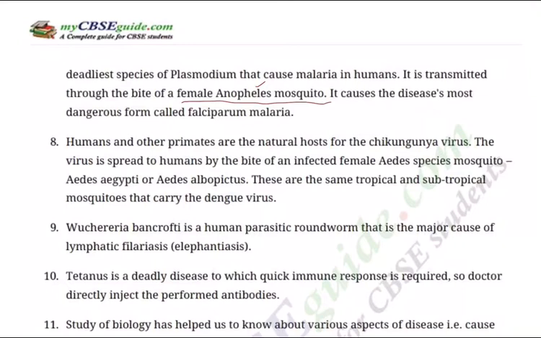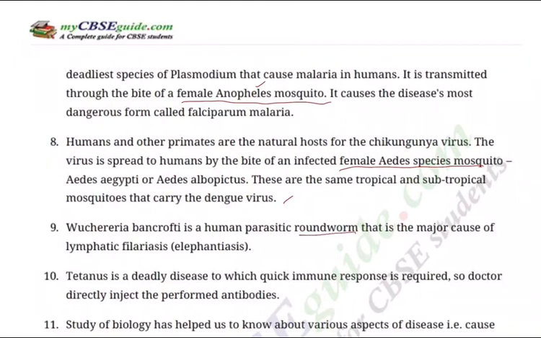Question 8. Humans and other primates are the natural hosts for the Chikungunya virus. The virus is spread to humans by the bite of an infected female Aedes. Now there we said female Anopheles. Here it is the female Aedes mosquito, Aedes aegypti or Aedes albopictus. These are the same tropical and subtropical mosquitoes that carry the dengue virus.